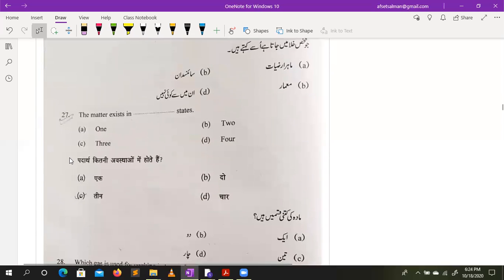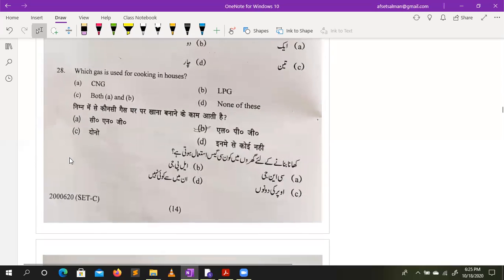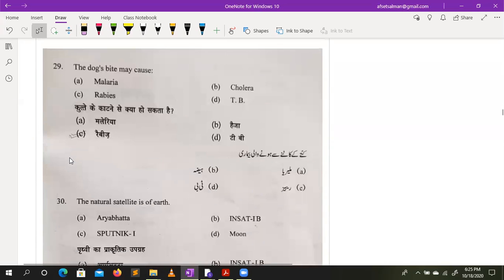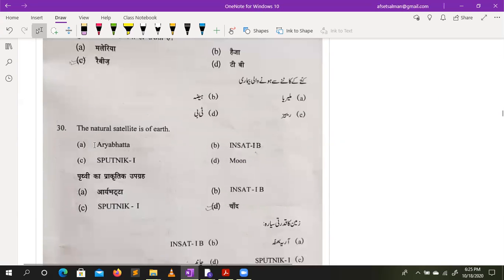Matter exists in solid, liquid, gas; that means three states. Which gas is used for cooking? We book the gas cylinder, that is LPG. A dog bite may cause rabies, because malaria is from mosquitoes, cholera is based on infections, and tuberculosis is not related to dog bites.